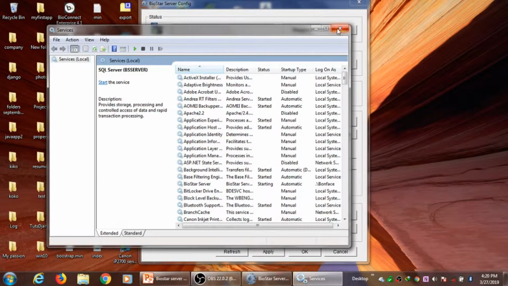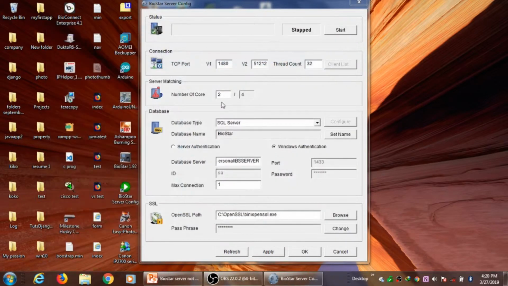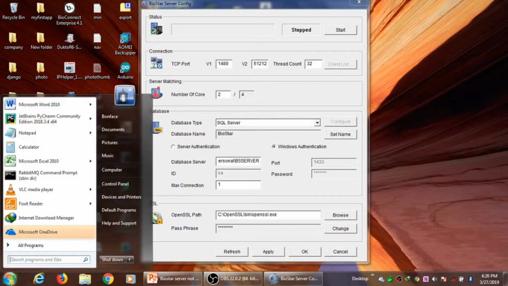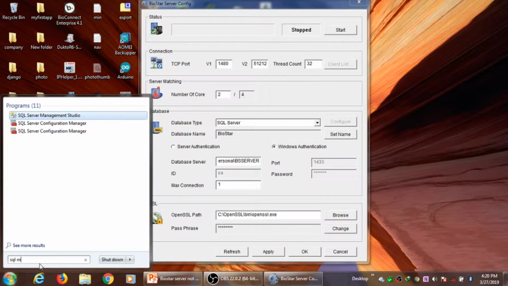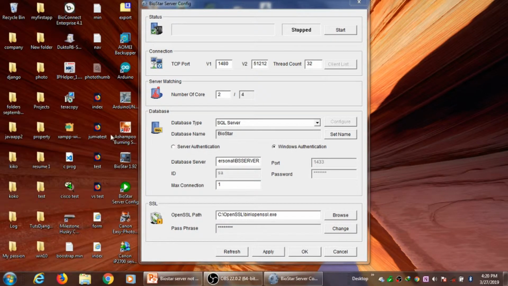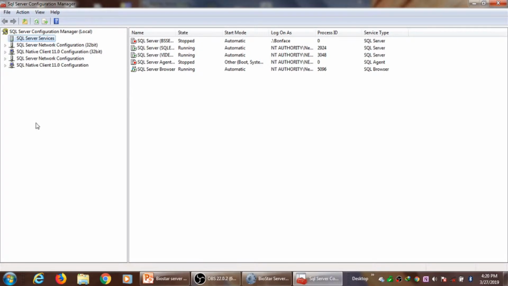So one, as I told you, this is the instance, and we can actually check it via the SQL Server configuration manager. Yeah, here it is.